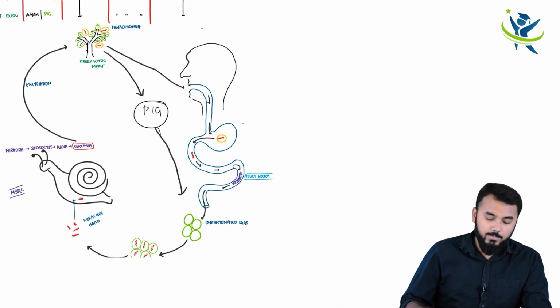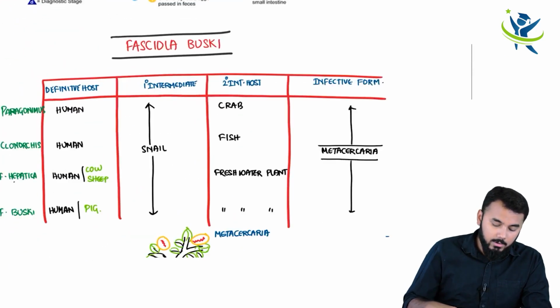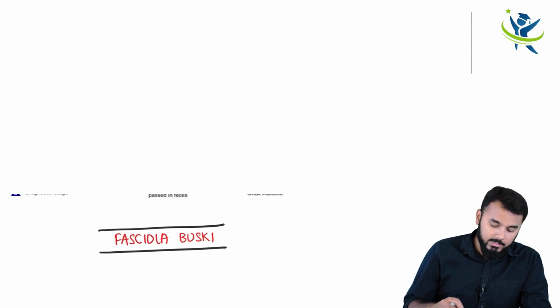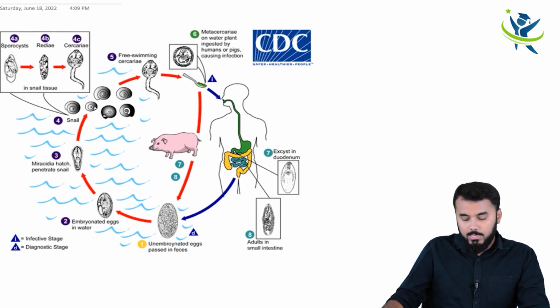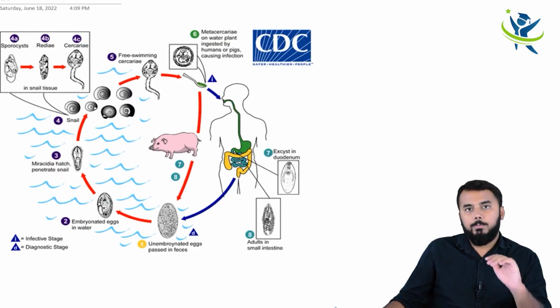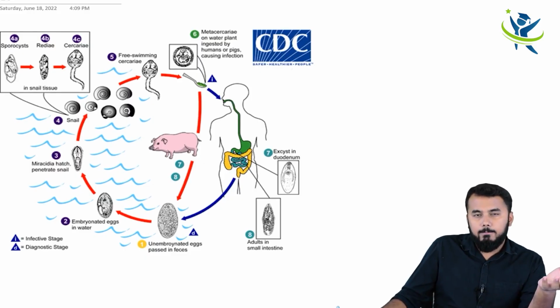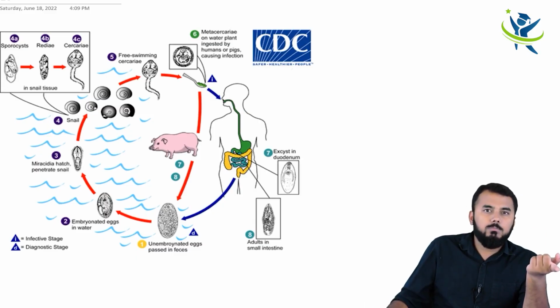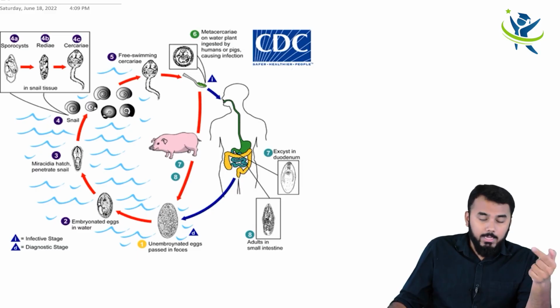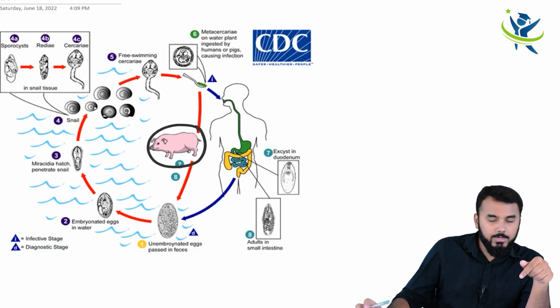Okay, so this is a very important thing. And let me look for the CDC life cycle. It is obviously the same. I think you can look from this. The only difference between the previous life cycle, that is Fasciola hepatica, and Fasciola buski is that there it was cow and sheep. Here it is pig. This is one difference.